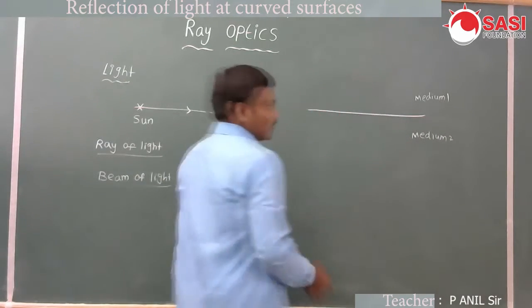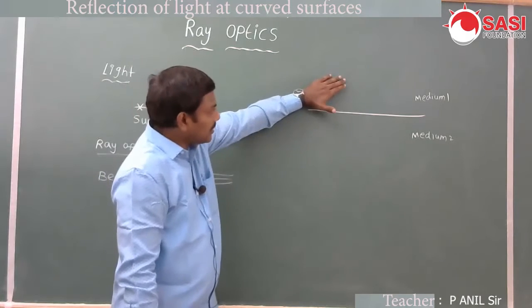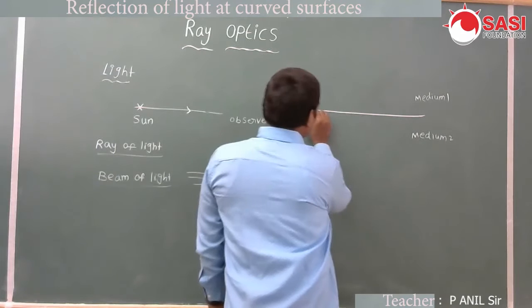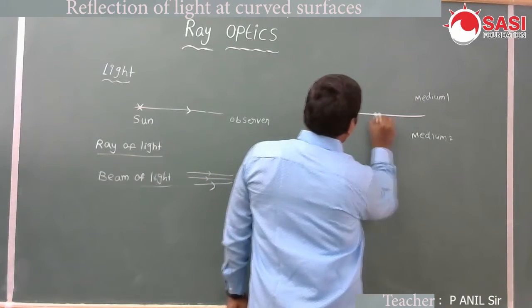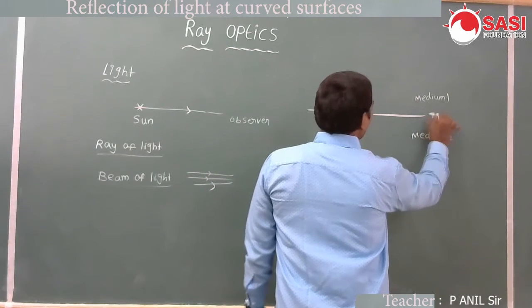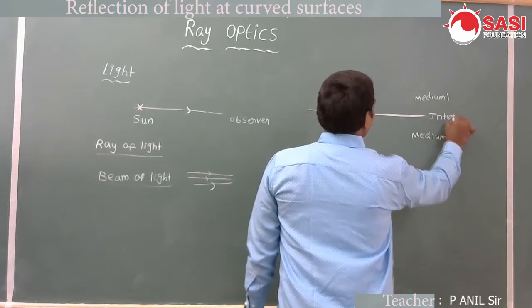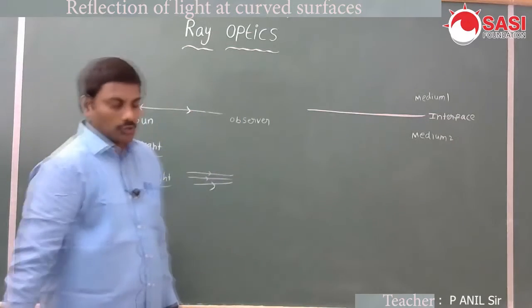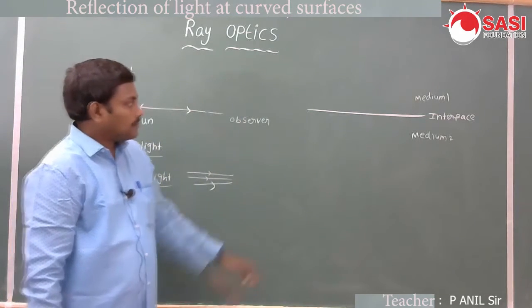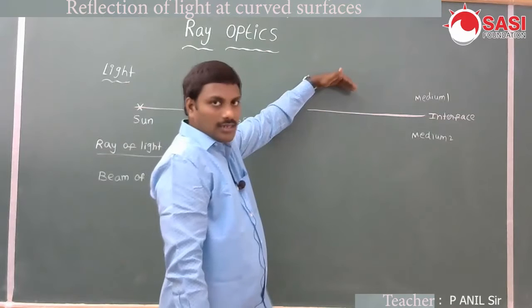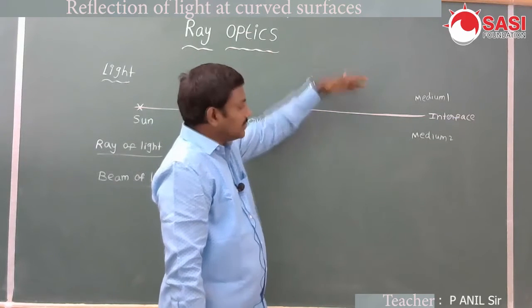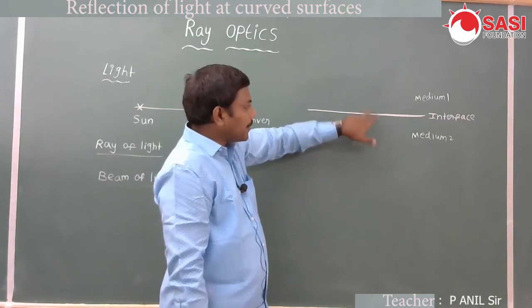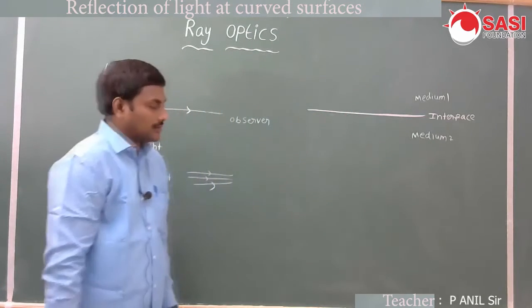Let us say medium 1 is air, and medium 2 is glass. This is the surface separating two media, which is called the interface. The surface separating two media is called interface.